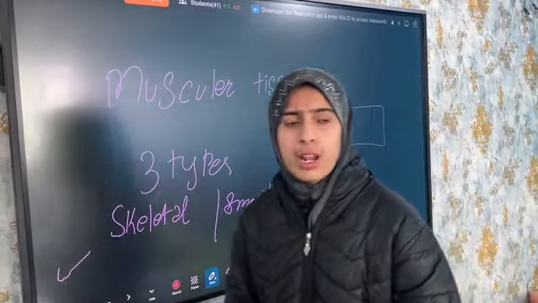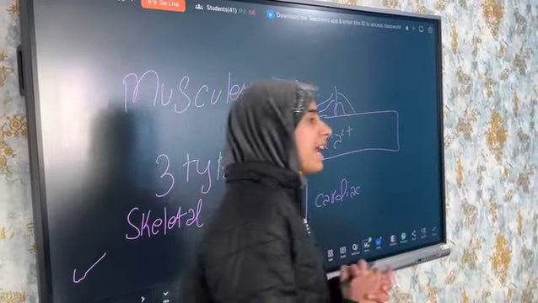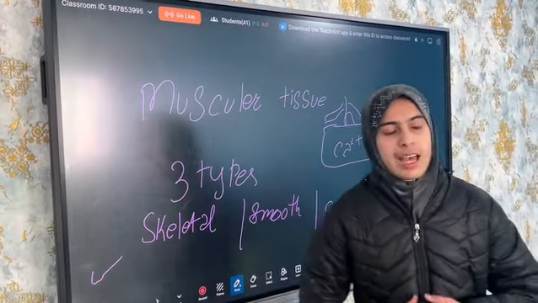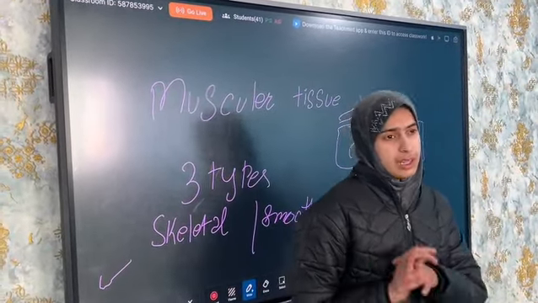Now here comes the question: how does muscle relaxation occur? When calcium goes back and troponin goes towards tropomyosin, due to which muscles relax, this is called muscle relaxation.